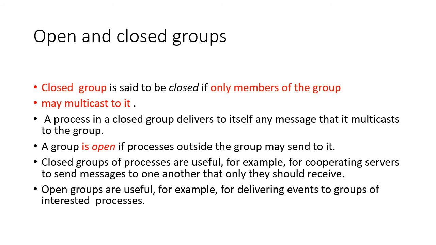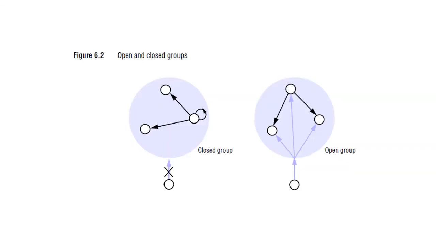And there is just the opposite, the open group. Open groups are useful when an outsider can send a message, like a notification or some event, to a group of interested processes which are members of the group. So that is an open group. It will be more clearer with these diagrams. In the closed group, the interaction of an outsider towards the group is not permissible, whereas in an open group, an outsider can send a message to the group which will be sent to all the members of that group.